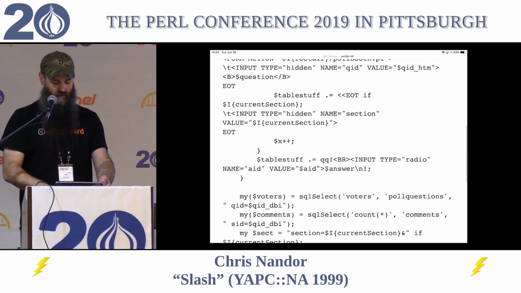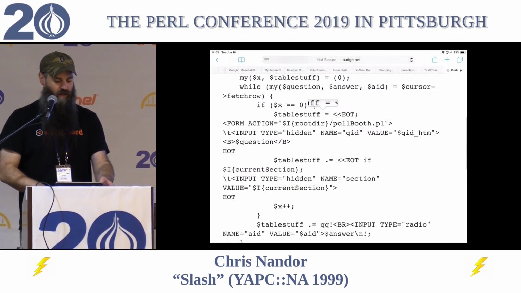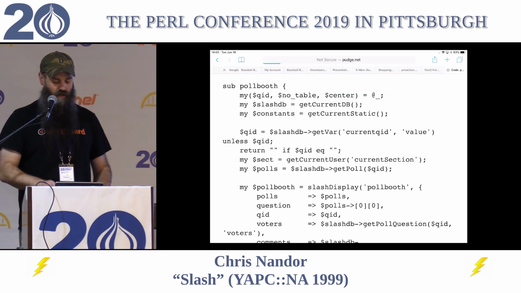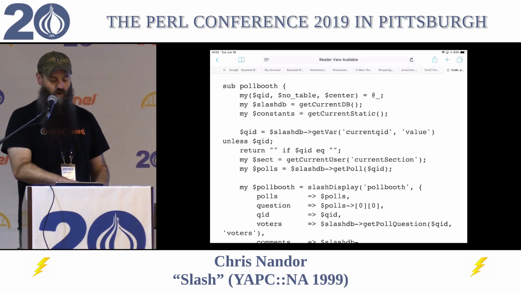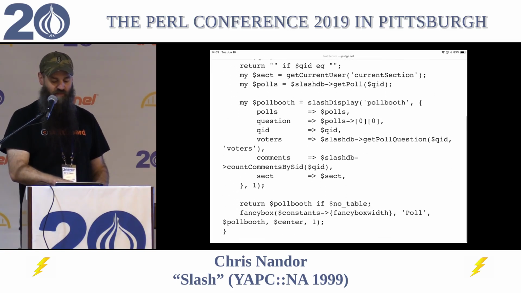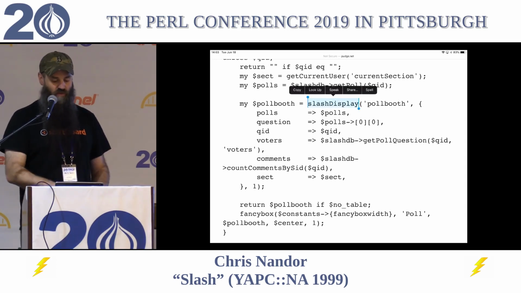So we cleaned it up. We had changed the SQL function so things were more modular, and then we're like, okay, now we've cleaned it up. Now let's actually make it good. So no more globals. We get the current database. We put the display layer. It used Template Toolkit, and slash display did the Toolkit stuff, which was really cool.